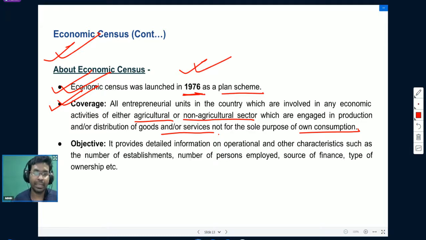Whatever goods and services are produced in either sector will be covered under the economic census. What is the objective of the economic census? It provides detailed information on operational and other characteristics such as the number of establishments, number of persons employed, source of finance, type of ownership, etc.